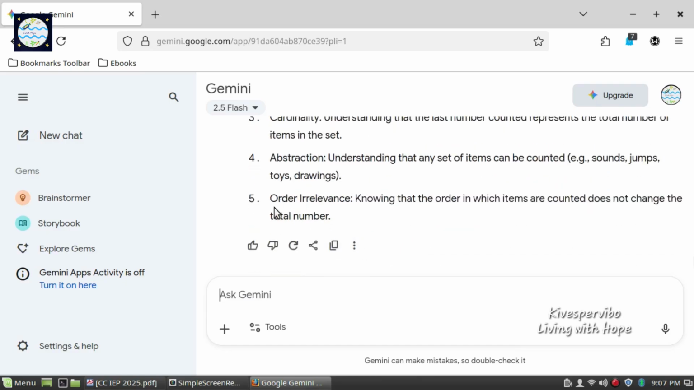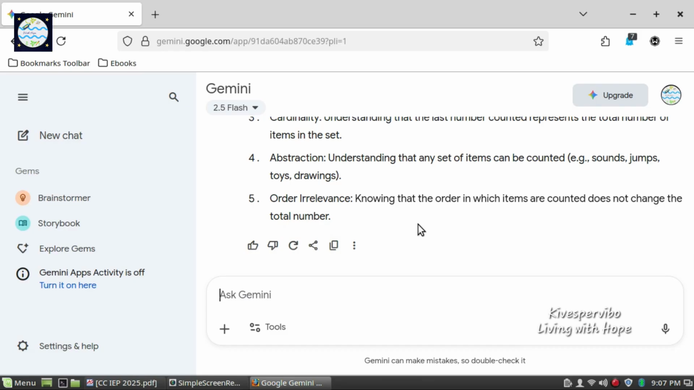Fourth, abstraction, that is understanding that any set of items can be counted. Example: sounds, jumps, toys or drawings. From there on, we progress on to the next level. Fifth, order irrelevance, that is knowing that the order in which the items are counted does not change the total number of items.